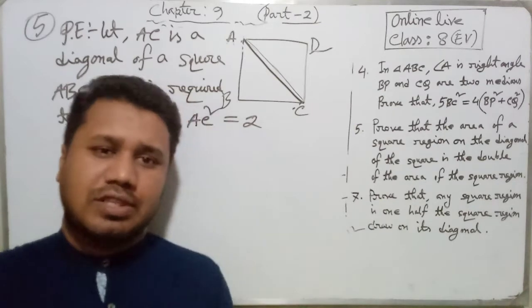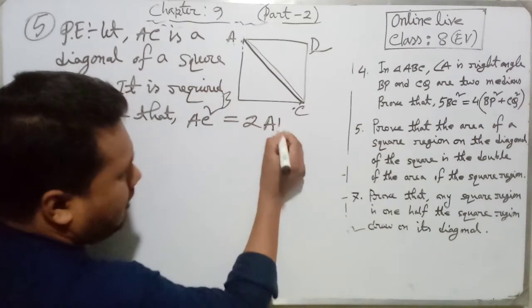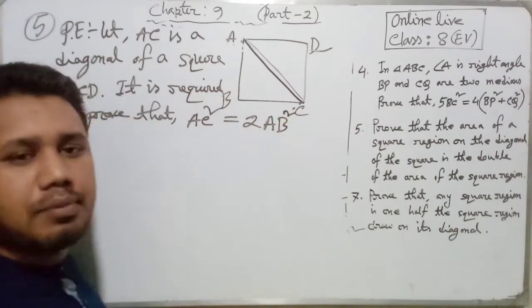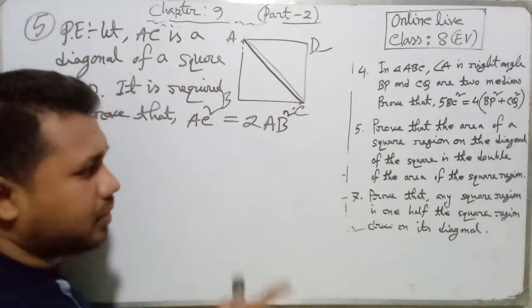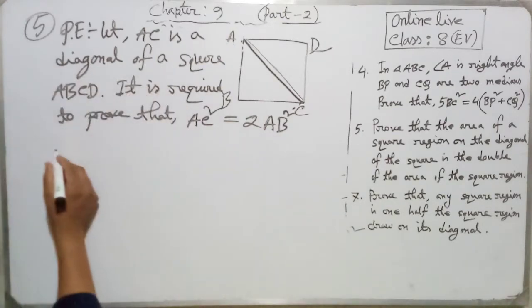You can say AB square, BC square, CD square or AD square, anyone. Suppose I am writing AB square. You can write BC square, no problem. Suppose AC square equals 2AB square. So we have to prove that. Now we can go to the proof.